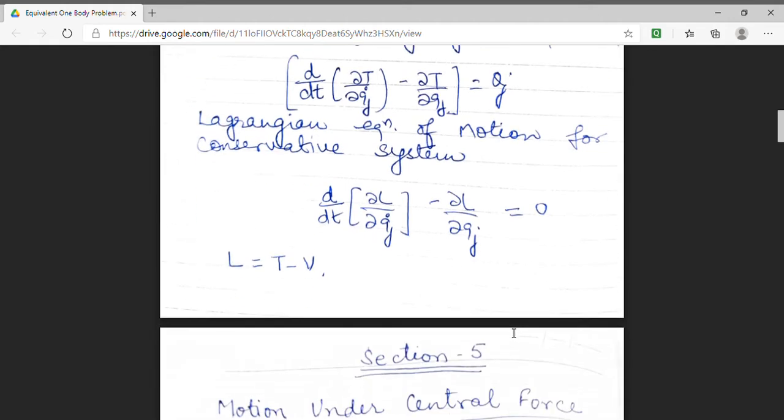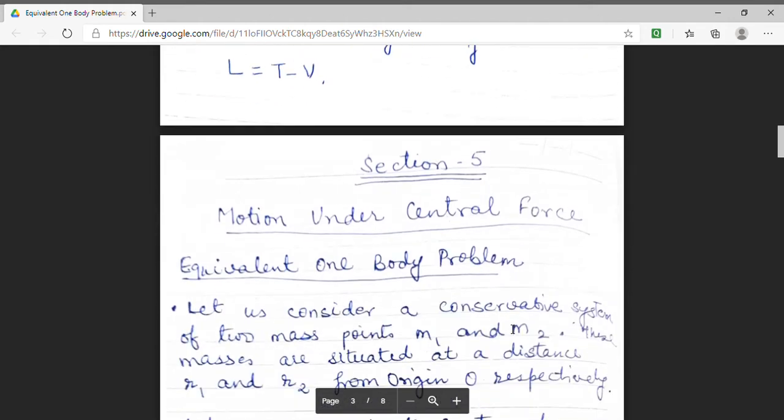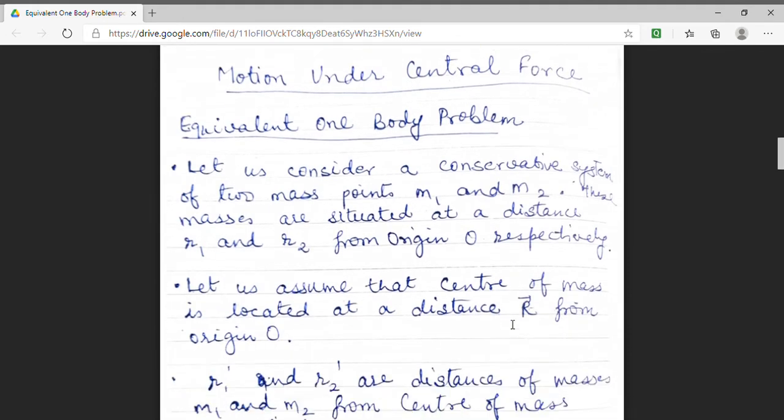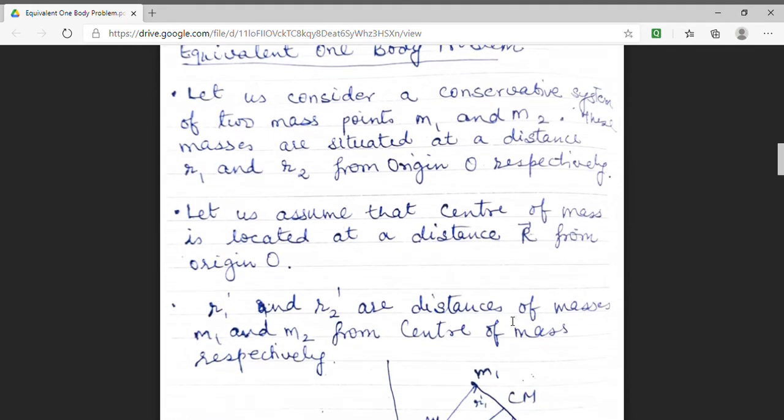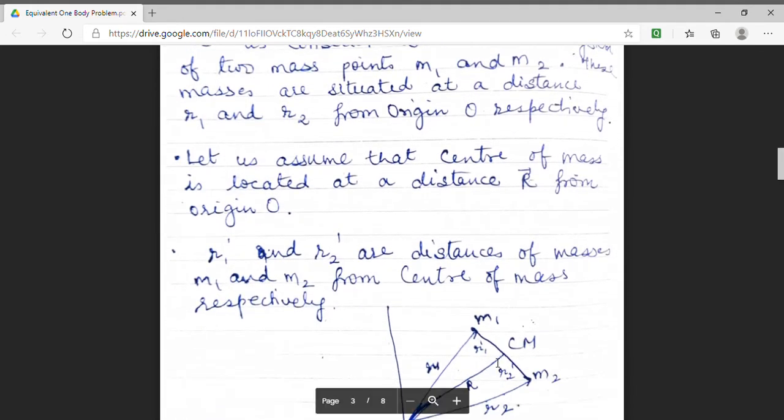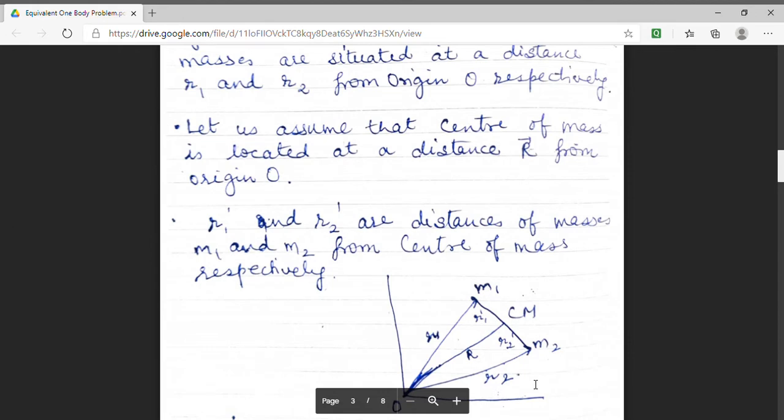Now I am going to discuss the equivalent one body problem. In this problem, I am having two mass points which are denoted here by m1 and m2.